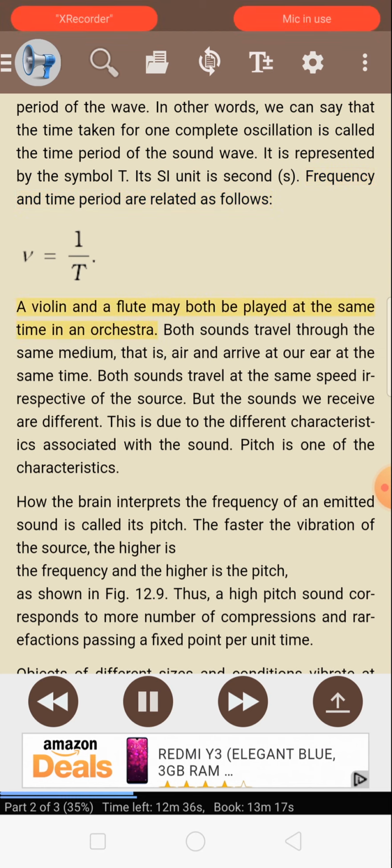A violin and a flute may both be played at the same time in an orchestra. Both sounds travel through the same medium, that is air, and arrive at our ear at the same time. Both sounds travel at the same speed irrespective of the source. But the sounds we receive are different. This is due to the different characteristics associated with the sound. Pitch is one of the characteristics. How the brain interprets the frequency of an emitted sound is called its pitch.